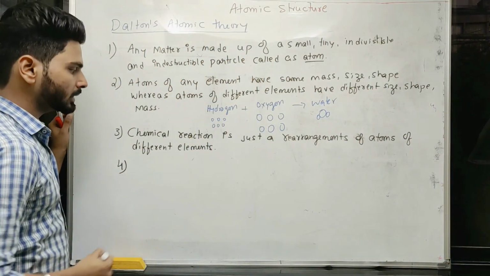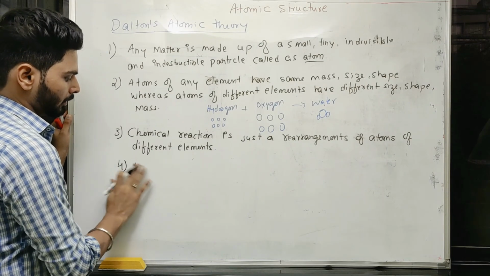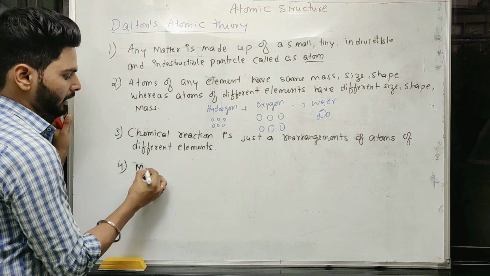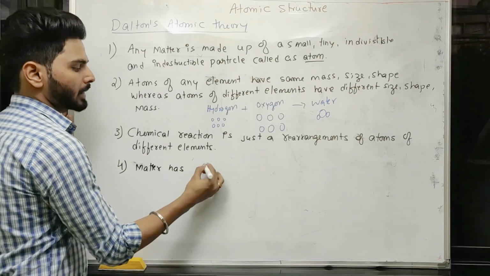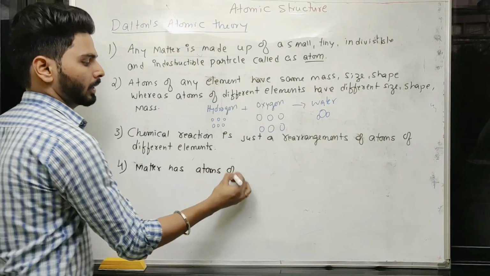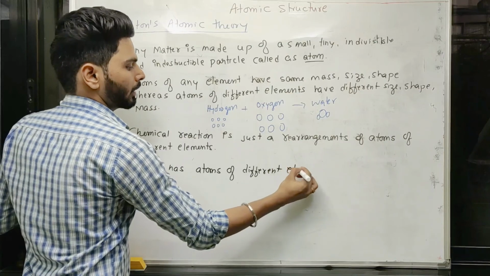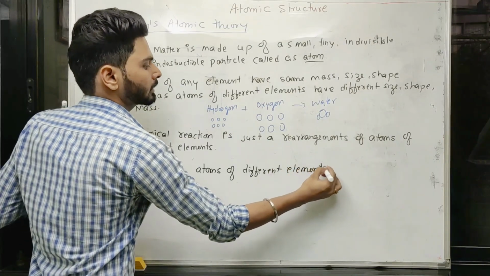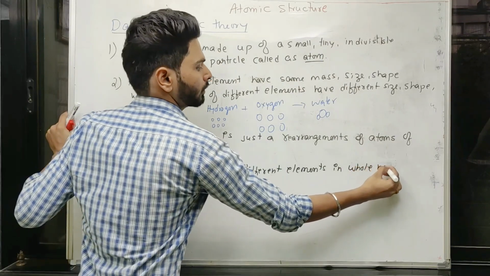The fourth one is matter has atoms of different elements in whole number ratio.